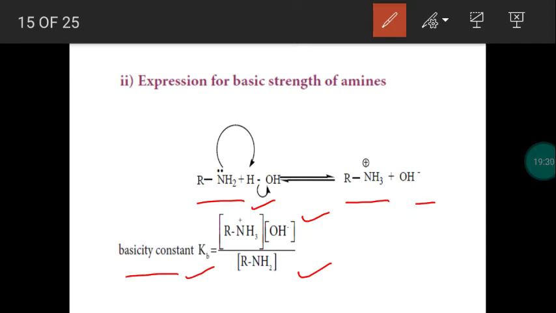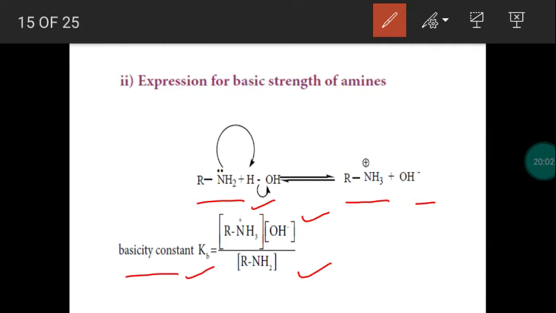In the last lesson we discussed the acid strength of carboxylic acid. While discussing it, we studied that if the Ka value is more or the pKa value is less, then the acid is a stronger acid.